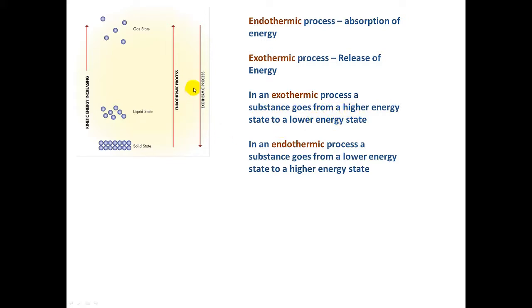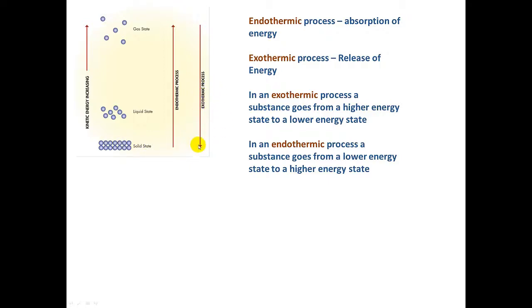Think about it. Think about water going from the liquid state to the solid state. What's happening here? Well, as it freezes, the water molecules are becoming more closely associated with one another. That means that this solid is becoming more ordered. The molecules, again, are becoming more closely associated.